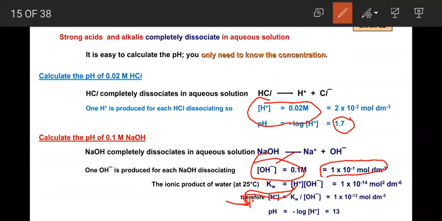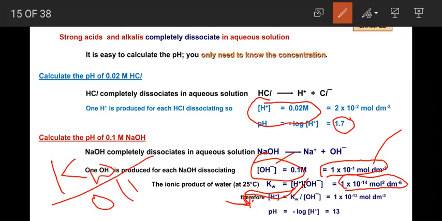So here the OH minus ion concentration is given. And what is the value of Kw? 1 into 10 to the power of minus 14 mole square per dm cube. This is the value of Kw. Just Kw divided by concentration of OH minus ion, then you will get the concentration of H plus ion.